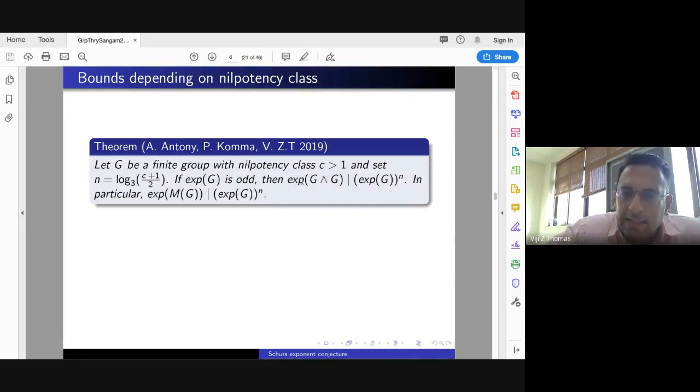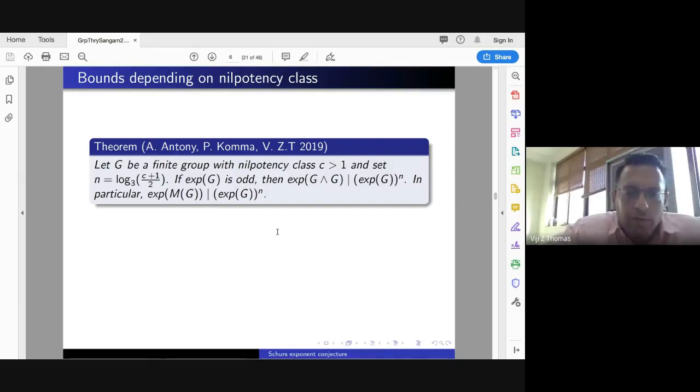What this is saying is exponent of M(G). So this is the next statement. In particular, exponent of M(G) divides this quantity. This is an improvement to the earlier result. And let's forget this object for now. Here you have to read this as ceiling of this quantity.